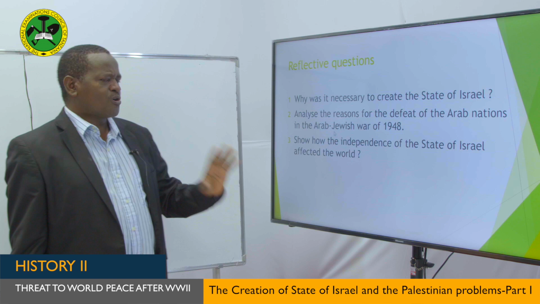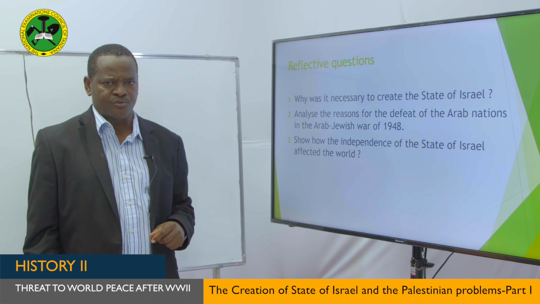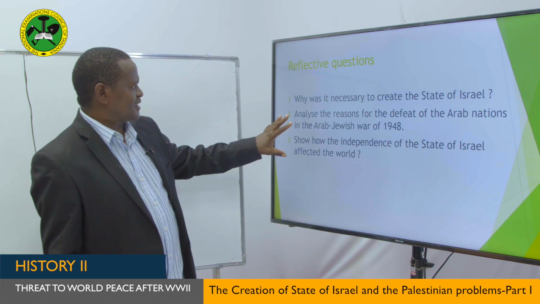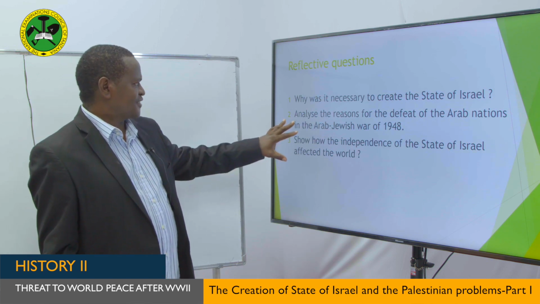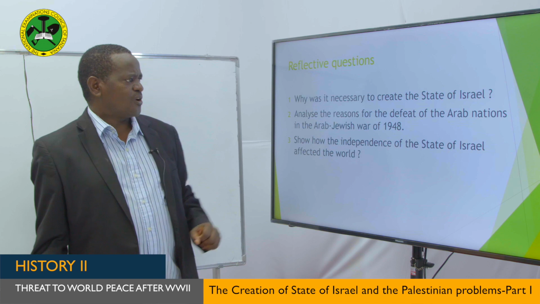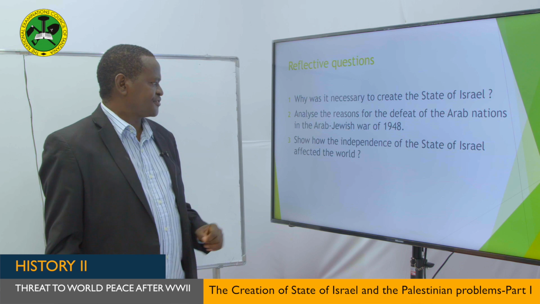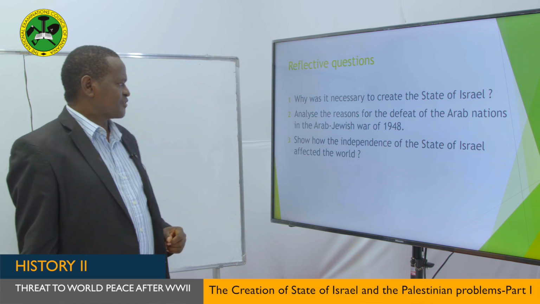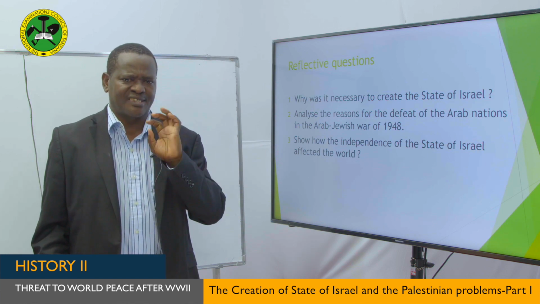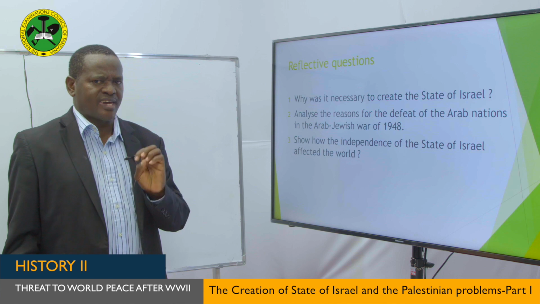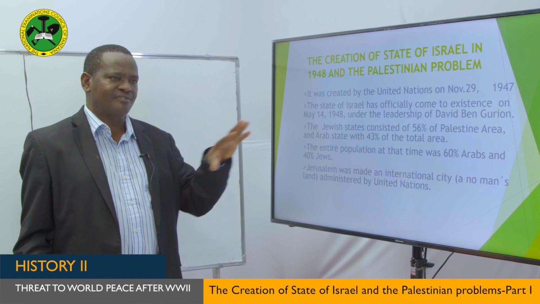My dear students, at the end of our lesson of today, there are some questions which you have to be able to attempt. Our first question is, why was it necessary to create the State of Israel? The second question is, analyze the reasons for the defeat of the Arab nations in the Arab-Jewish War of 1948. And the third question is, show how the independence of the State of Israel affected the world. These are our three questions, my students. Make sure that at the end of our lesson of today, you are able to attempt these three very important questions, and of course other questions which might come from this topic.